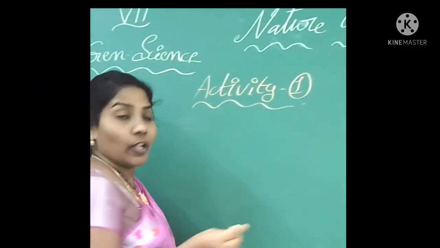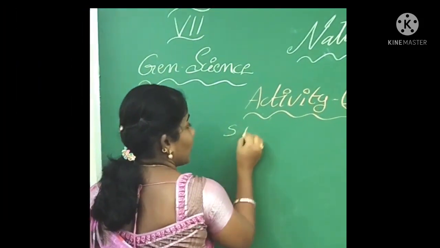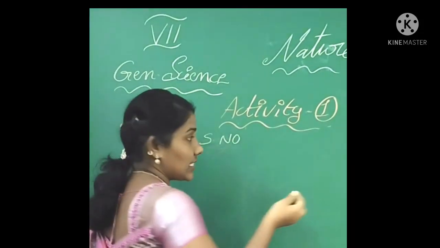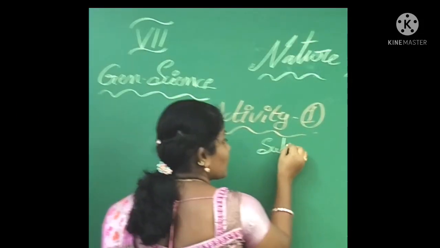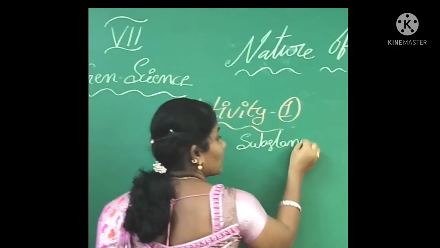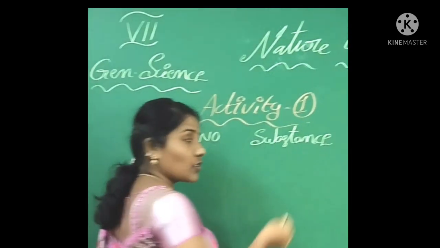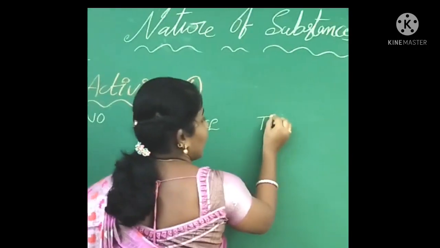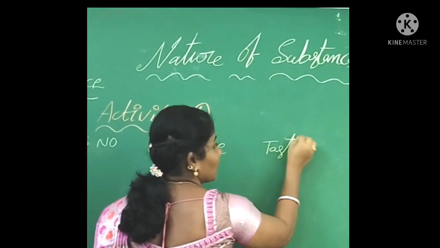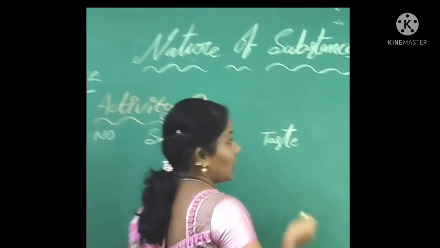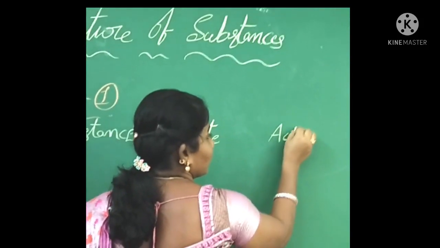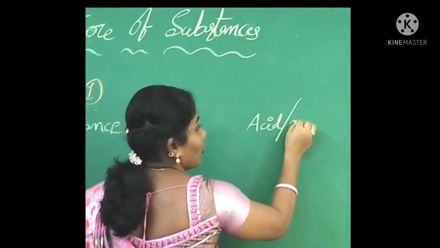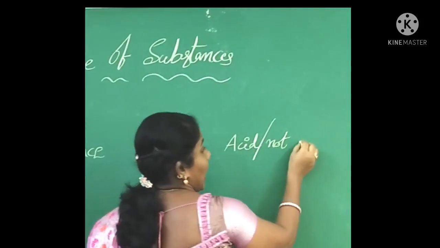In that table, first is serial number. The second one is substance. The third one is taste. The fourth one is acid or not an acid.